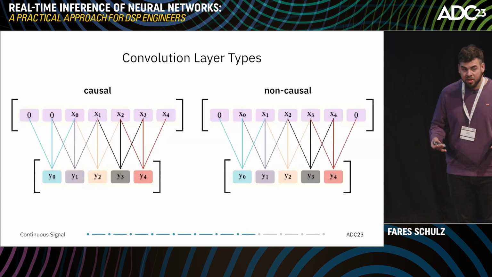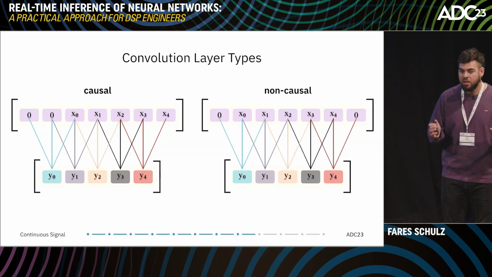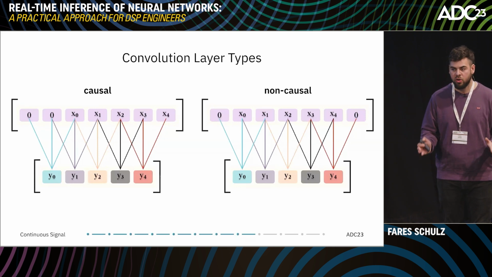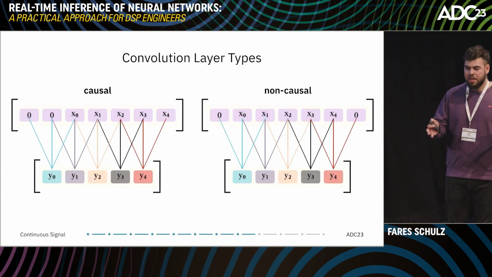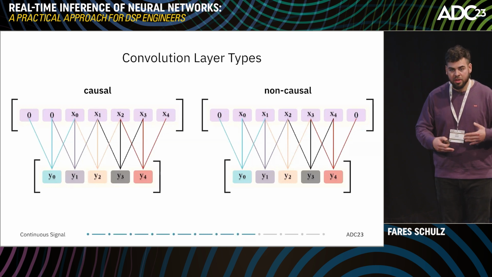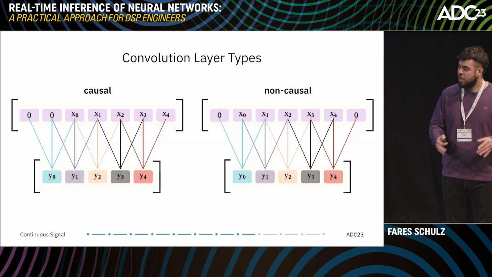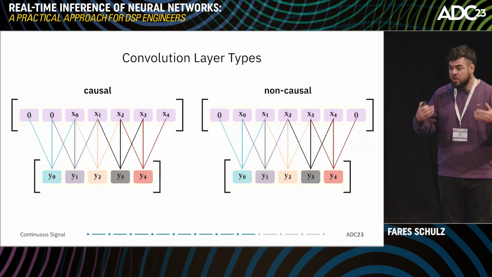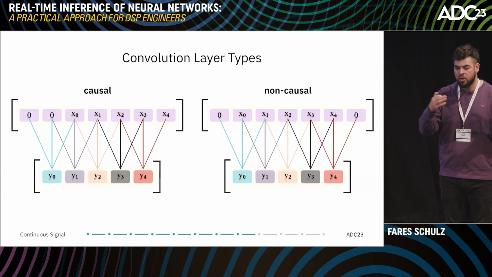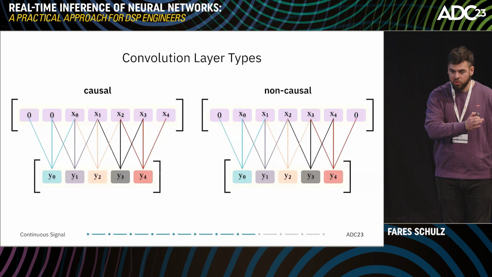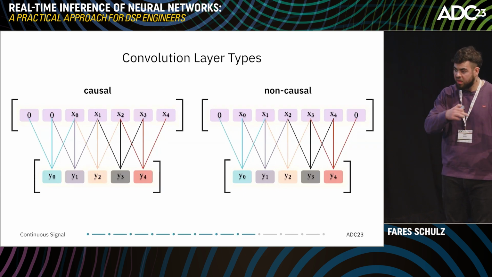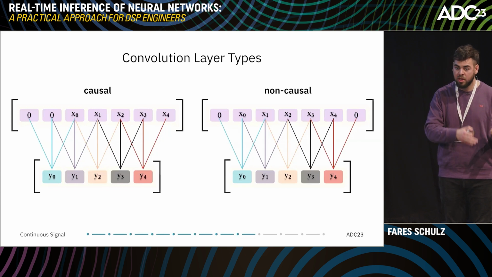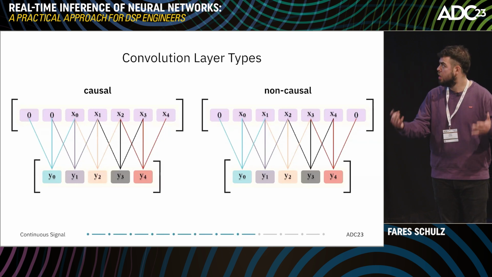So in order to understand this, first we need to understand the difference between causal and non-causal convolution layers. So Valentin has already said, inside of the neural network, there is zero padding happening. So this zero padding was actually the reason why we had those boundary discontinuities, because in those convolution layers, we were adding zeros to the beginning and end of the signal, and those were causing these zero crossings, which were always happening in the beginning and in the end of one block.